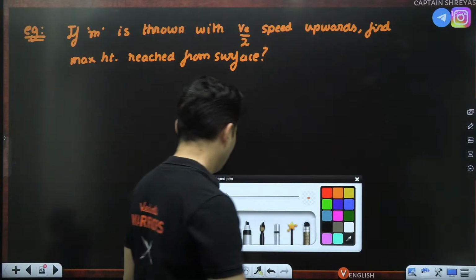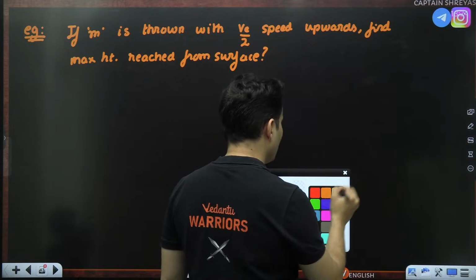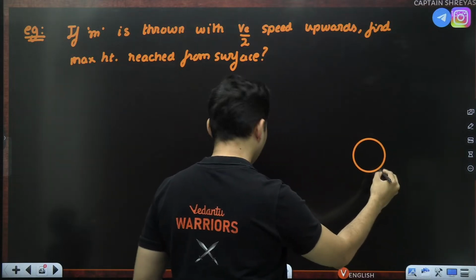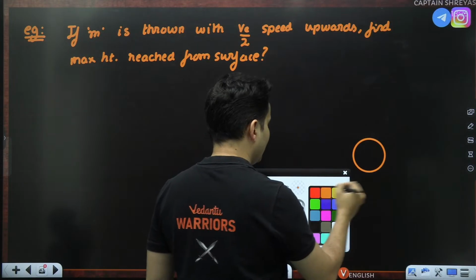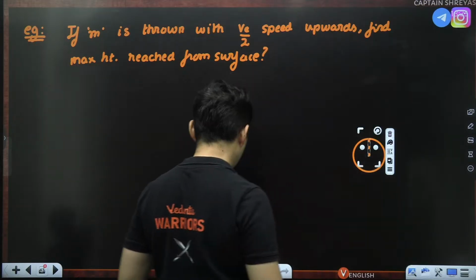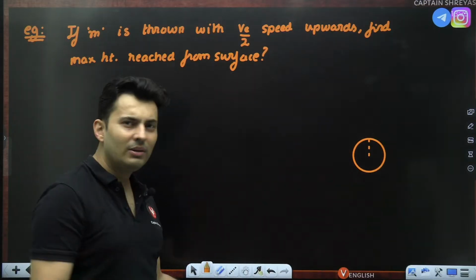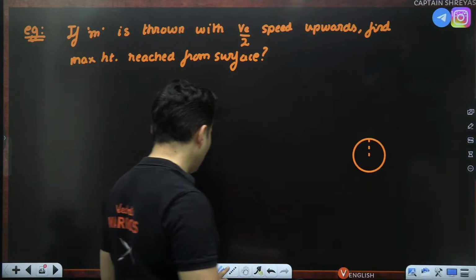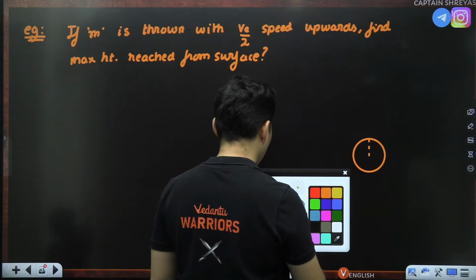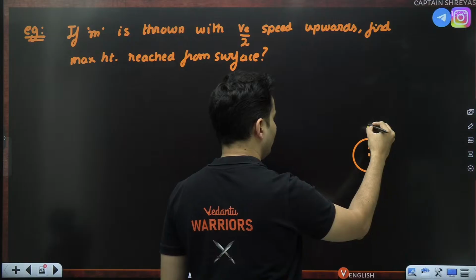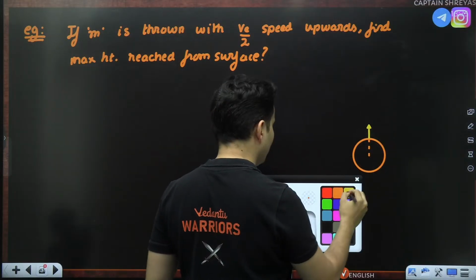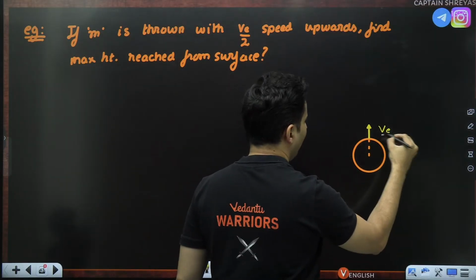Think about it again. Usually, if you throw anything with escape speed or more, it will escape the planet's gravity. If you throw it with slightly lesser speed, it will not be able to escape the planet's gravity. So somebody has thrown it with a slightly lower speed, like you can see, escape speed by 2.